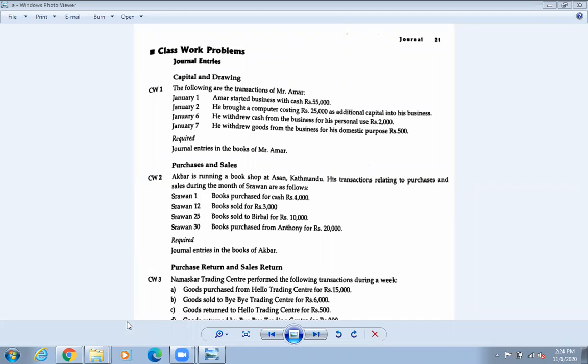You need to memorize this one, because you need to know who is the Debit and who is the Credit. The formulas on page number 11, 12, you should remember. Just remember this Debit, Credit: which one is Debit and which one is Credit. You need to know whether Debit is the receiver or the giver.